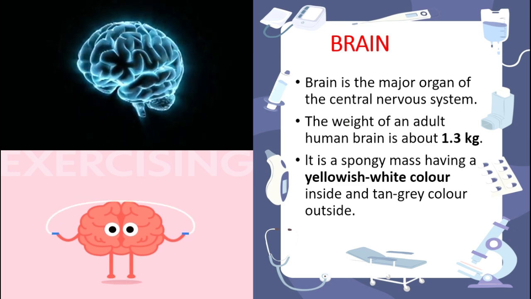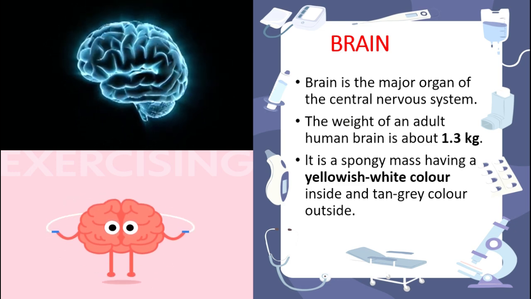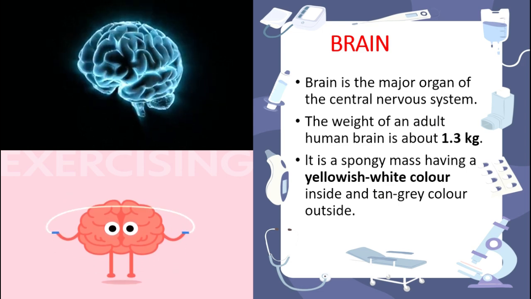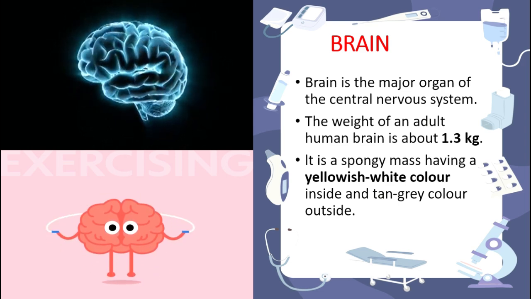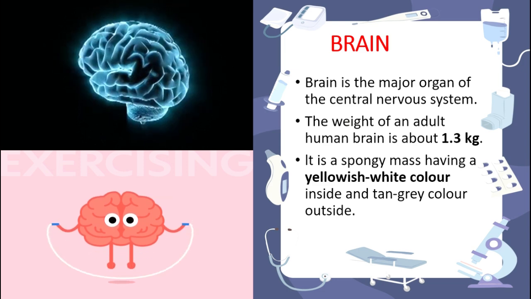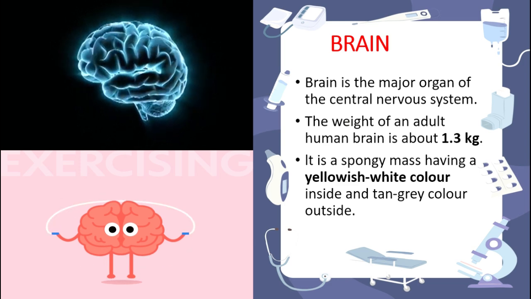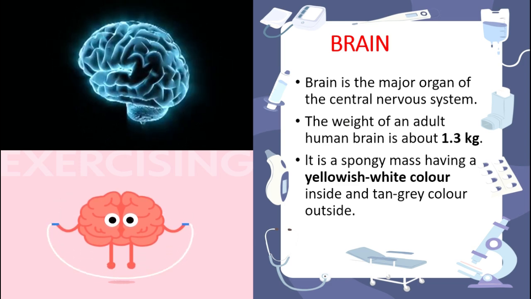But that's not a fact. The brain is a spongy mass which has a yellowish-white fluid inside, and outside it has a tan gray color. When you look at a real skull, you can see the color of the brain inside the skeletal system.